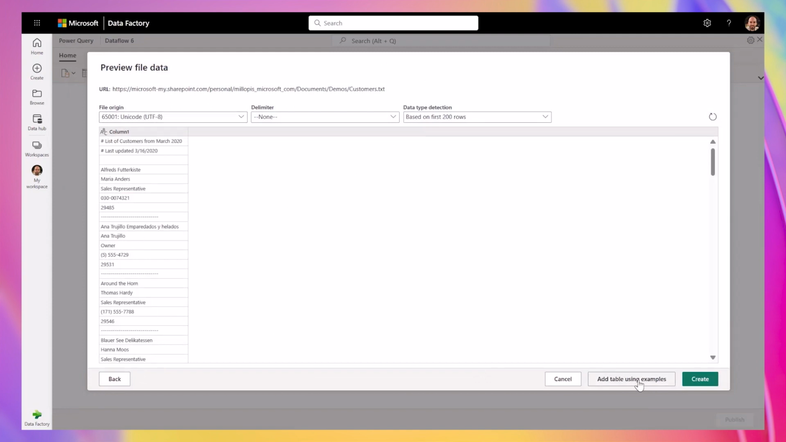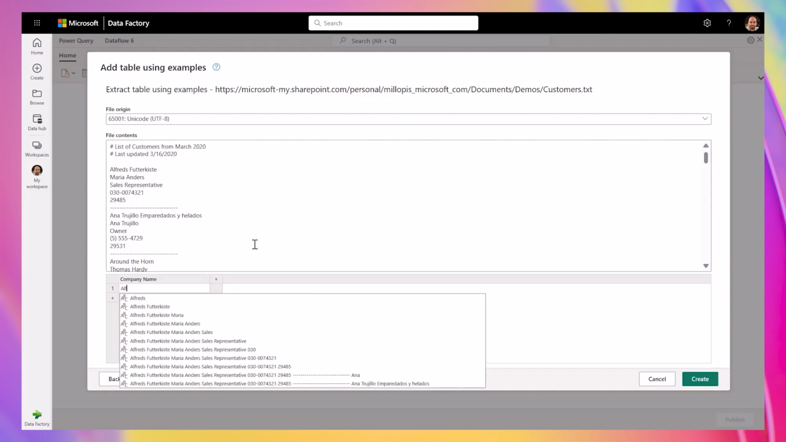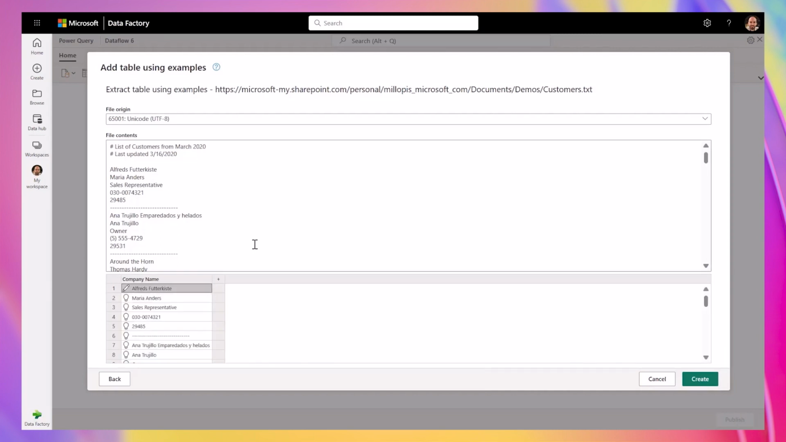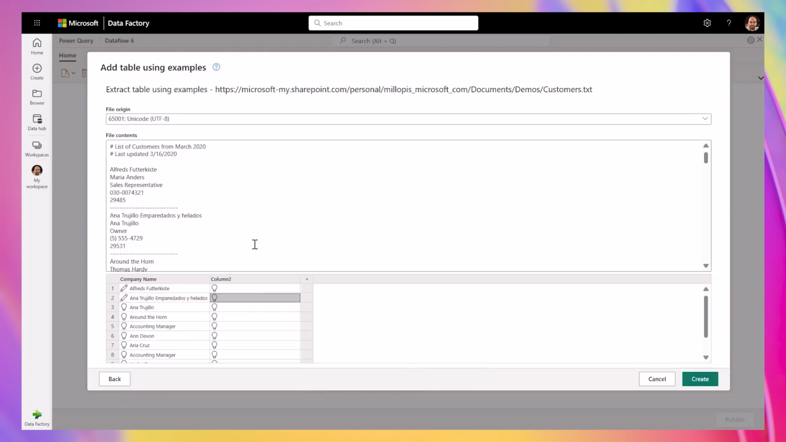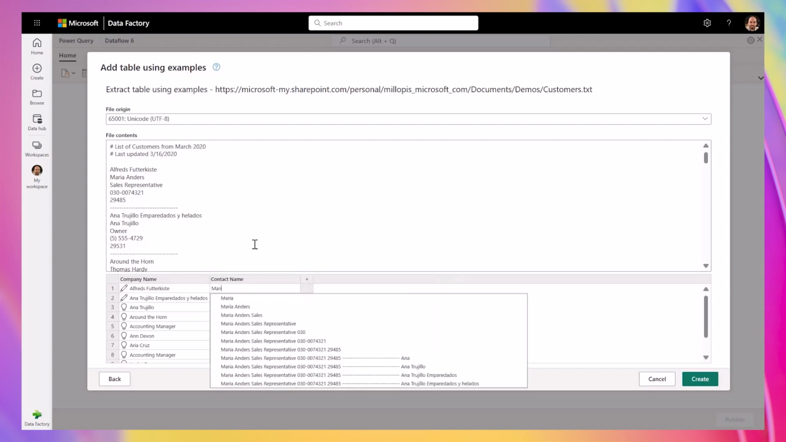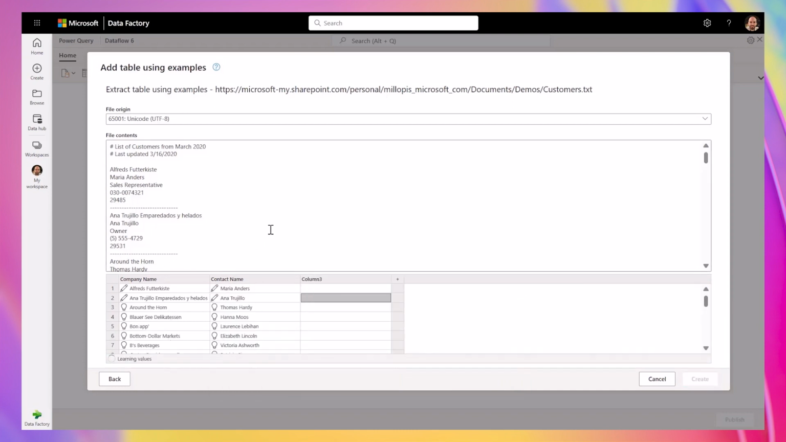With add tables from example, data flows allow users to focus on the desired data outcomes and leave the complexity of data transformations to our AI logic. With just a couple of examples from the first 2 columns, it can infer the right repetition pattern and extract the rest of the customer records from the file. From that point on, specifying new columns such as contact title is even easier. With just one sample value, data flows gets the job done.